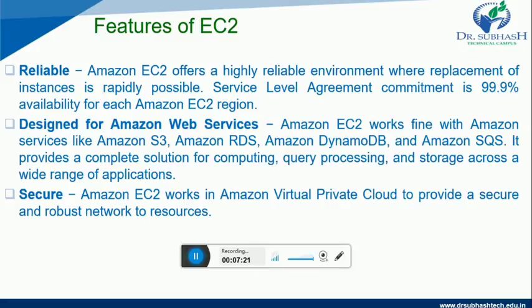Let us look at the secure feature. Amazon EC2 works in Amazon Virtual Private Cloud to provide a secure and robust network to resources. So friends, this is the secure feature of EC2.